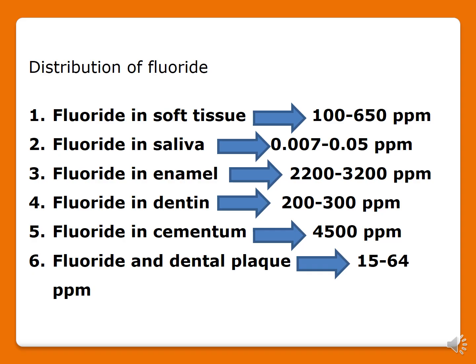So which is the highest? They might ask in your one word question which is the highest fluoride concentration present in your tooth. It is the cementum, which is 4500 ppm, followed by your enamel, which is 2200 to 3200 ppm. This is a very repeated question: which tooth structure has the highest fluoride? So it is cementum. Okay.